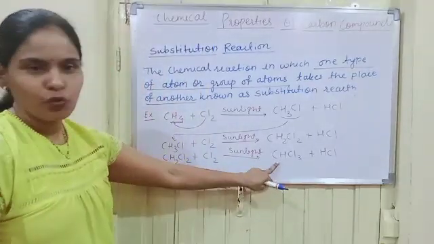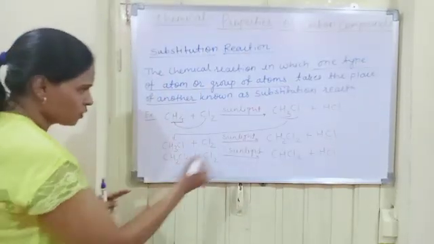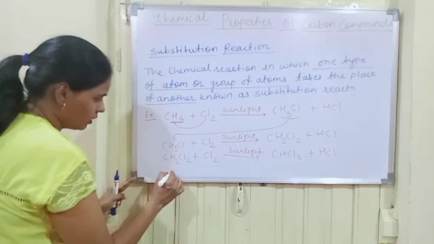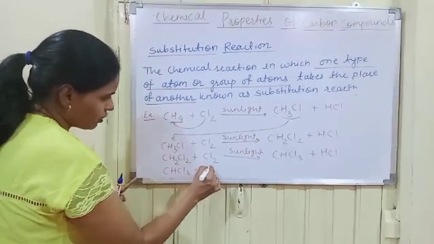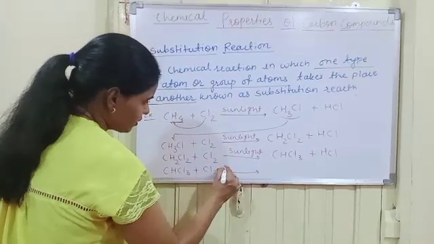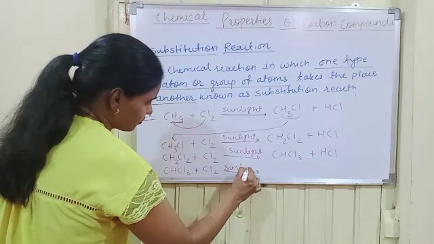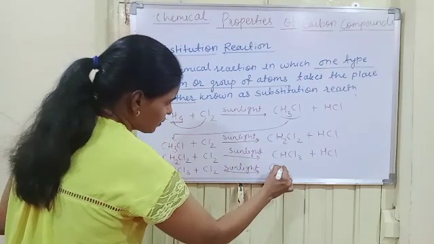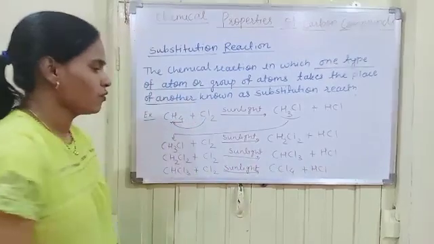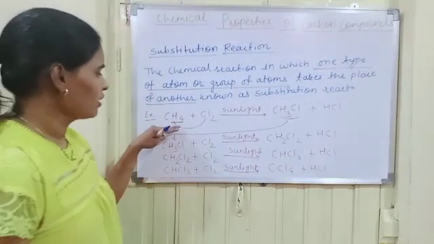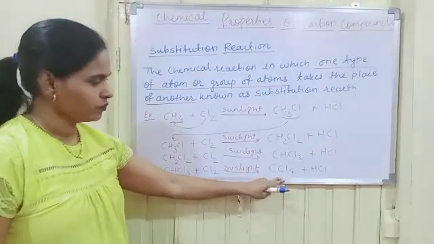Again one more replaceable hydrogen is here. So again place this on the reactant side, CHCl3 plus Cl2 in the presence of sunlight. We get CCl4 plus HCl. Means all the hydrogens are substituted by chlorine atoms.